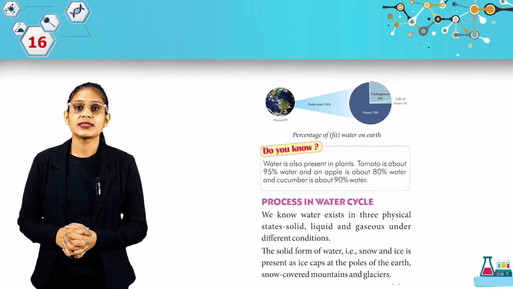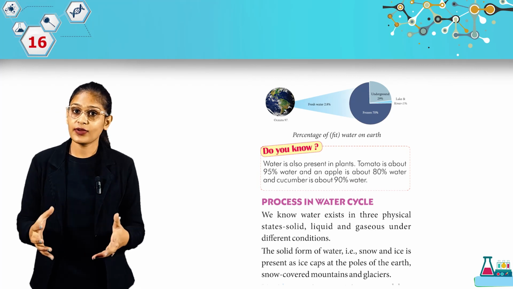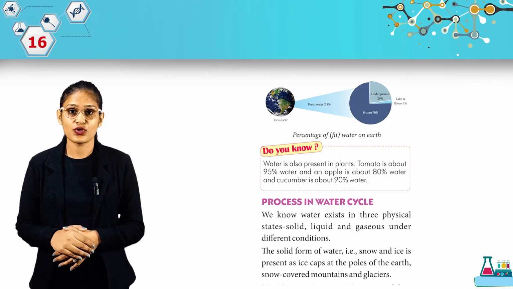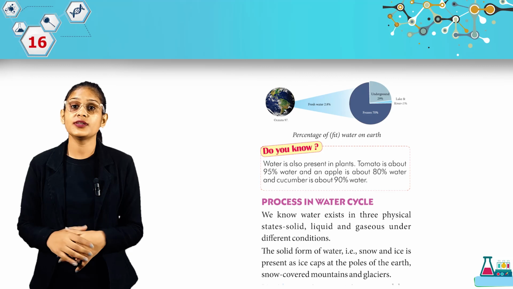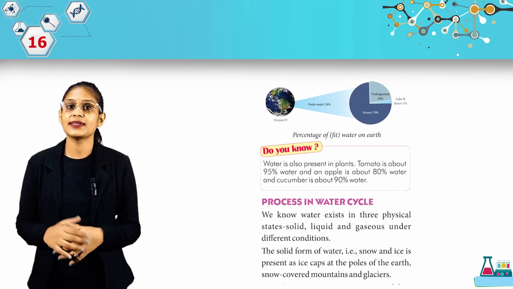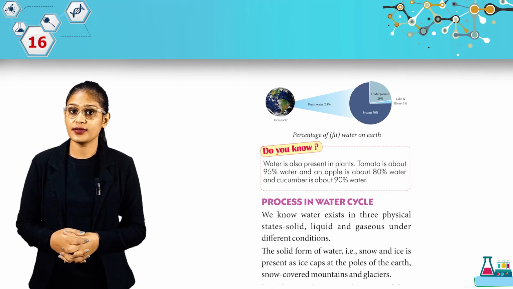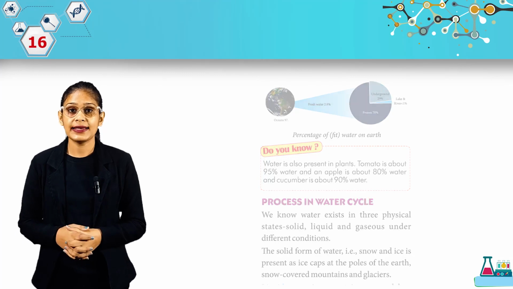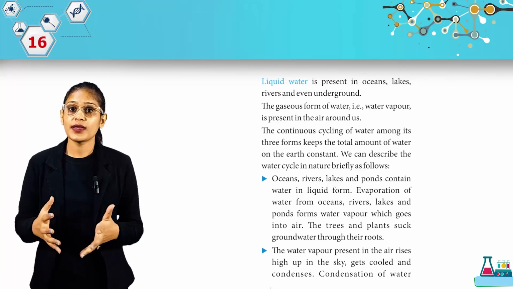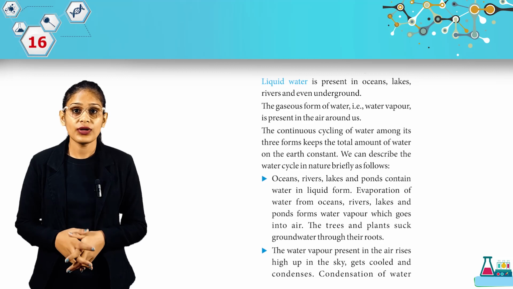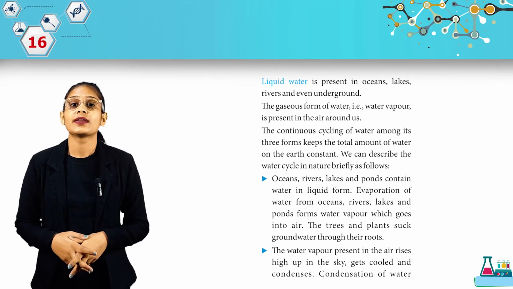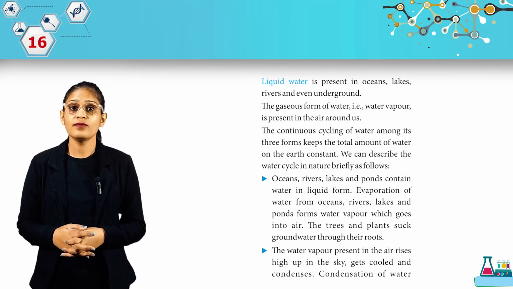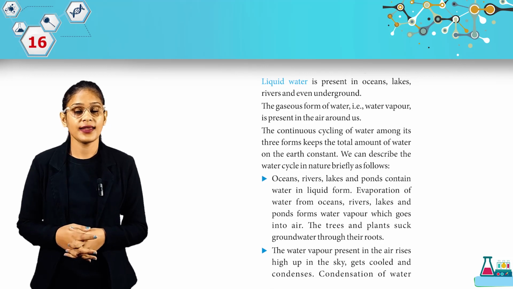We know water exists in three physical states: solid, liquid and gaseous under different conditions. The solid form of water, that means snow and ice, is present as ice caps at the poles of the earth, snow-covered mountains and glaciers. Liquid water is present in oceans, lakes, rivers and even underground. The gaseous form of water, that means water vapor, is present in the air around us.